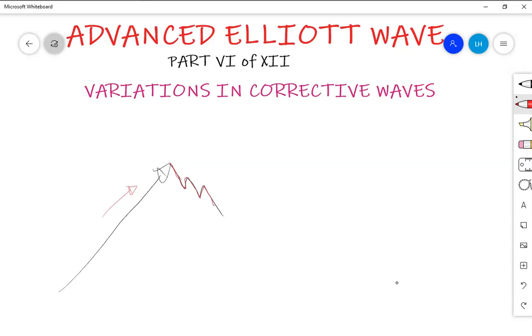So it will form the 1, 2, 3, 4, 5. Those 5 internal waves will denote the completion of the first wave in the zigzag, which will be A. Now, as we have seen in the basic theme, the second wave will have 3 waves.